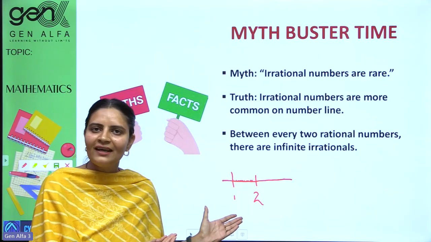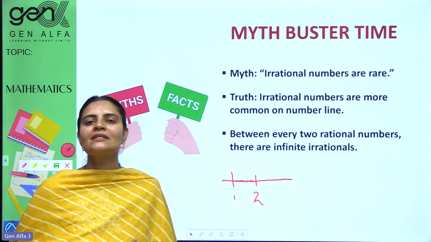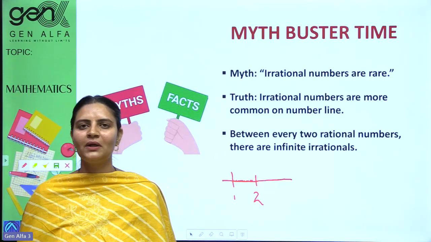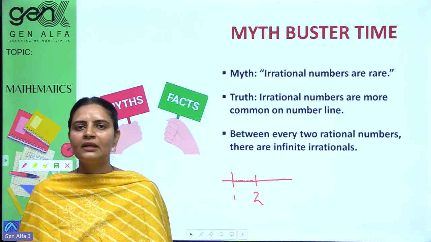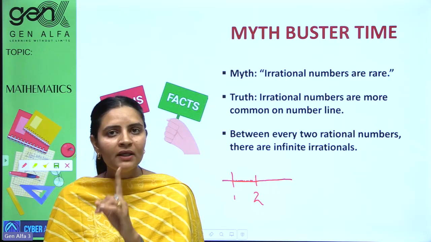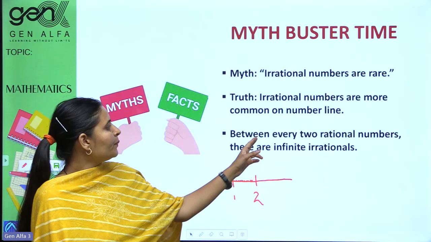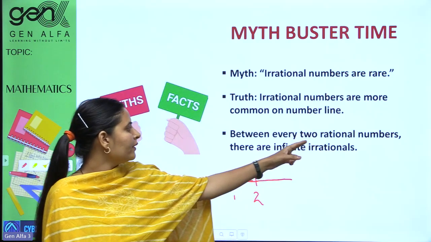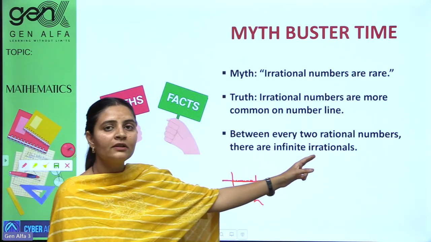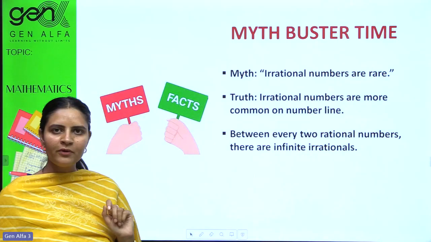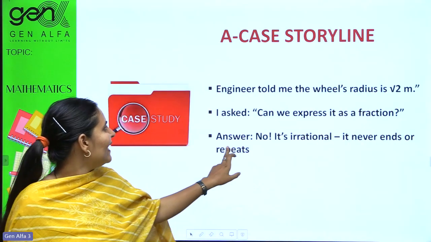So same way, infinite irrational numbers can be found. When you zoom it into this 1 and 2 number, there are many irrational numbers found. So that was a myth that irrational numbers are rare. So between every two rational numbers, there are infinite irrationals. Would you remember for life? Yes.